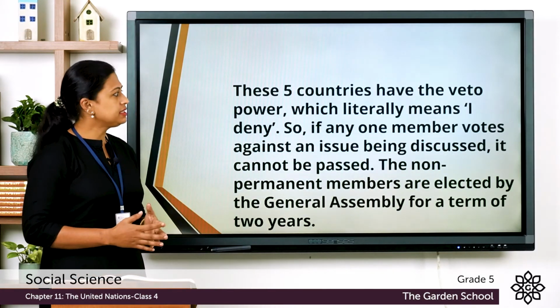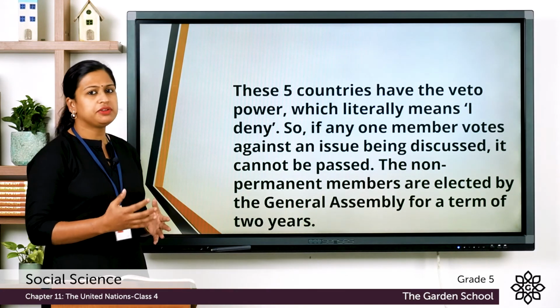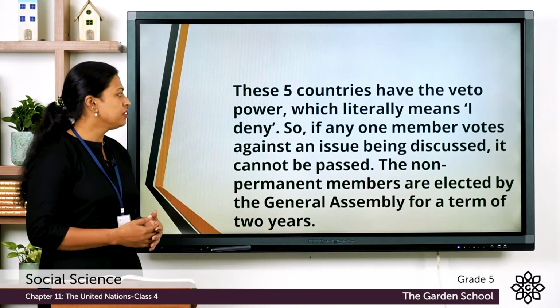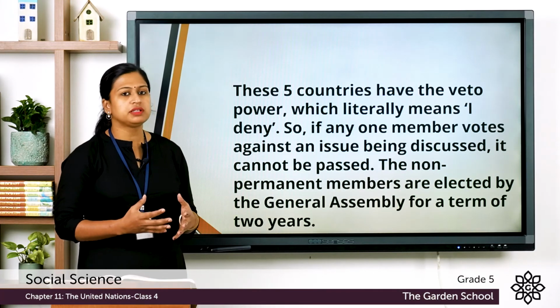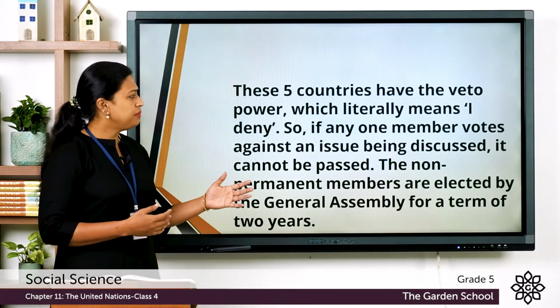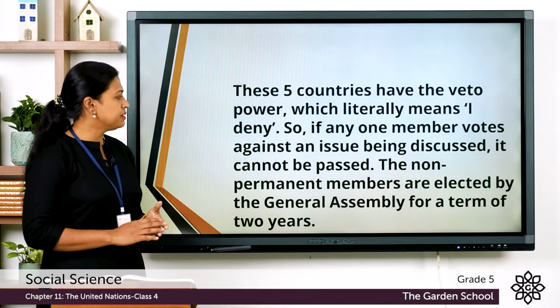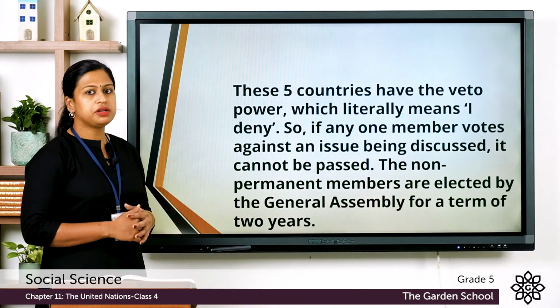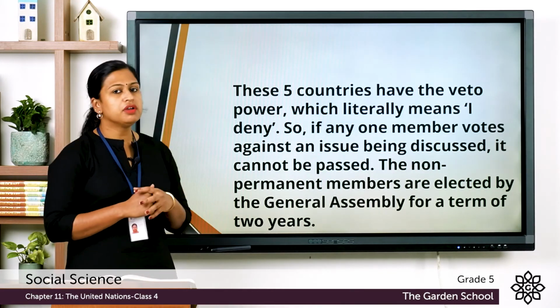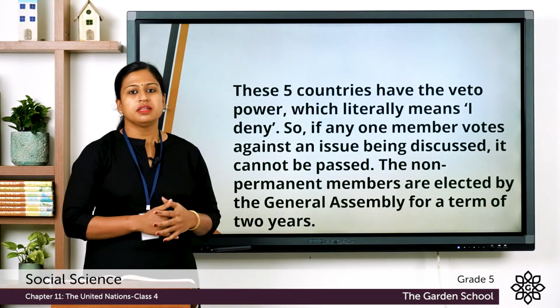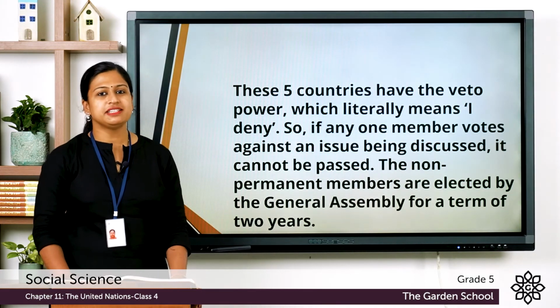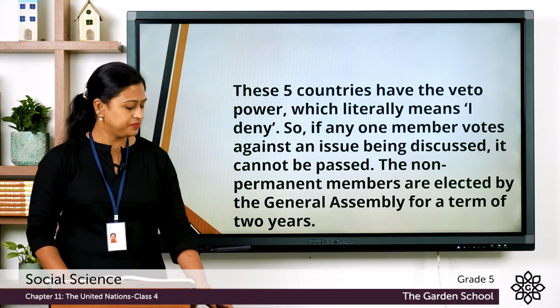These 5 countries have the veto power, which literally means I deny. So, if any one member votes against an issue being discussed, it cannot be passed. The non-permanent members are elected by the General Assembly for a term of 2 years. So, these lengthy answers you can write in your own language also.